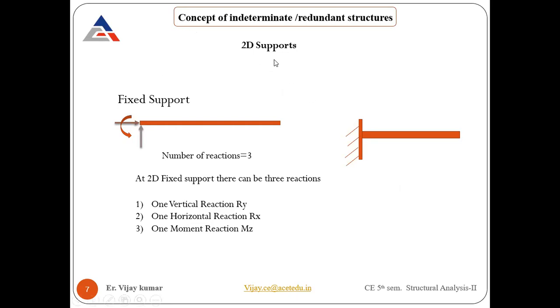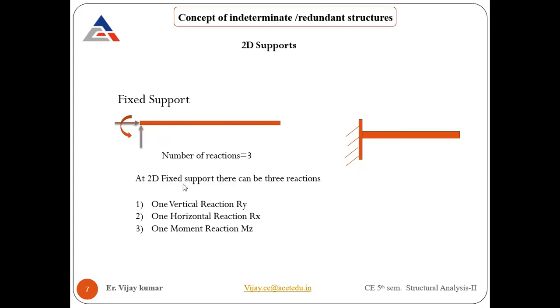So this is the fixed support, how it looks. This is the visual way to understand how it's going to look. It may be without these lines; it can be a straight line also. This is a cantilever beam. One side is fixed, the other side is free. And we are already aware of how many support reactions a fixed support will provide. There will be 3 reactions: one is the vertical support reaction, another is horizontal, and the third one is the moment component. So these are the 3 support reactions released in a fixed support.